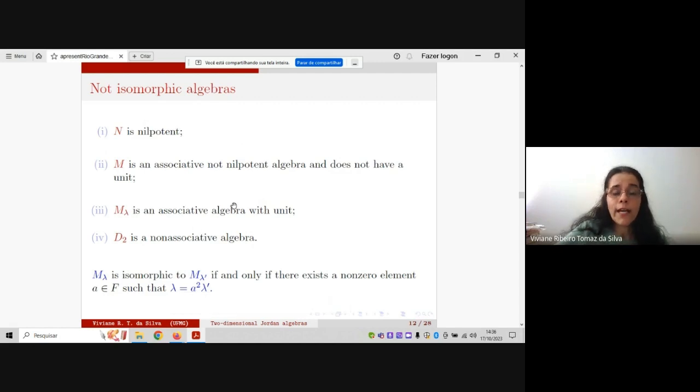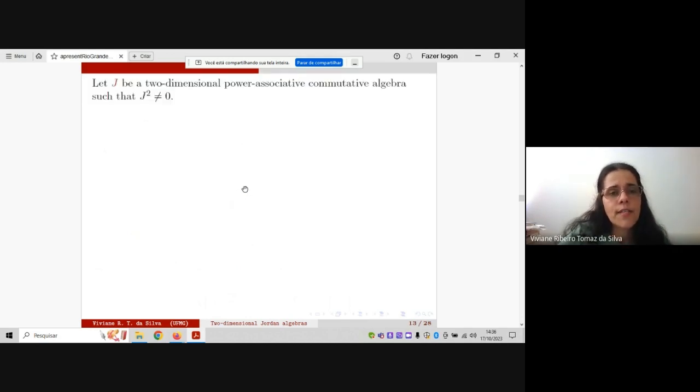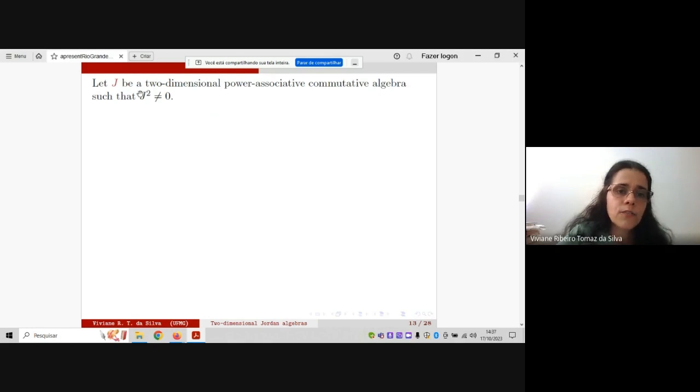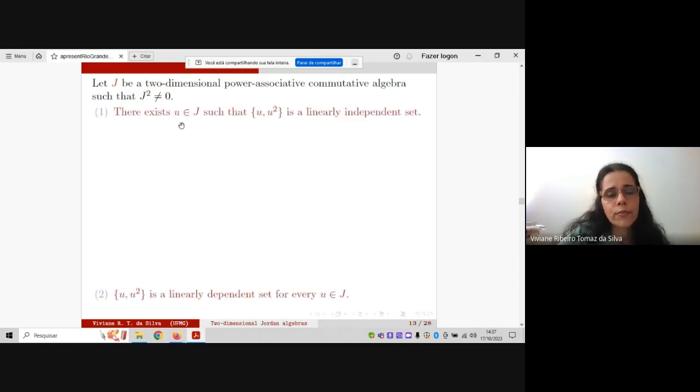And okay, this is the classification, the result. And now I'd like to say some words about the proof of this classification. Only the idea, actually. Take a two-dimensional power associative commutative algebra J such that J squared is not zero. We have two possibilities.